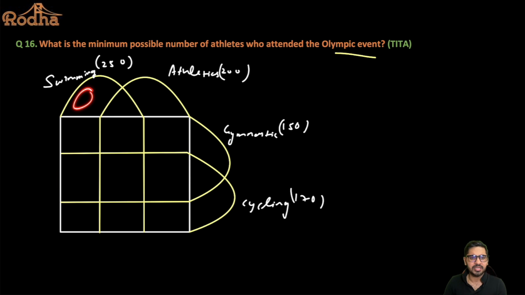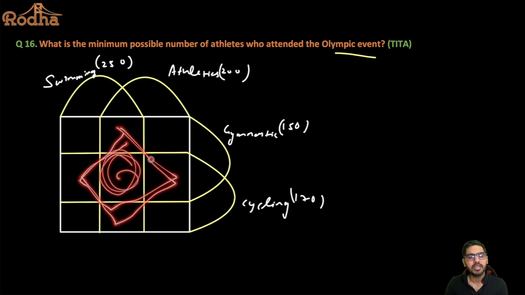Now, can I say this region, this one and this one, they represent exactly one, that is only cycling, only gymnastics, only athletics, only swimming, right? All the 4 corners here. And this region represents exactly 2, that is any combination of exactly 2 sports, the corner 4 and this one and this one. So these all represent exactly 2. Then this diamond formed here represents exactly 3, people who participate in exactly 3 sports, and this region here is nothing but exactly 4.